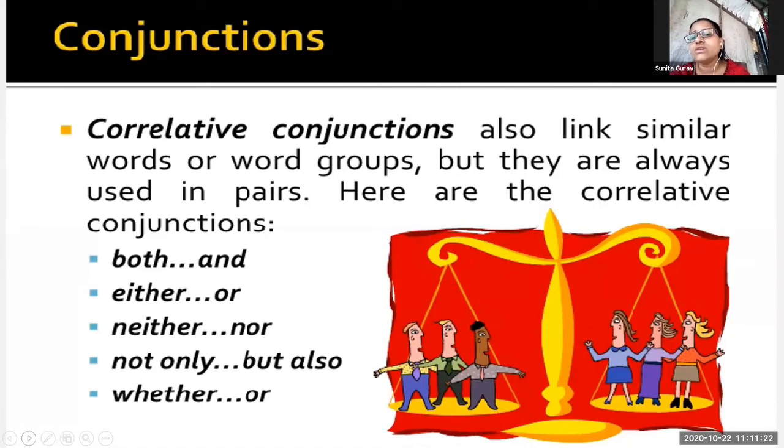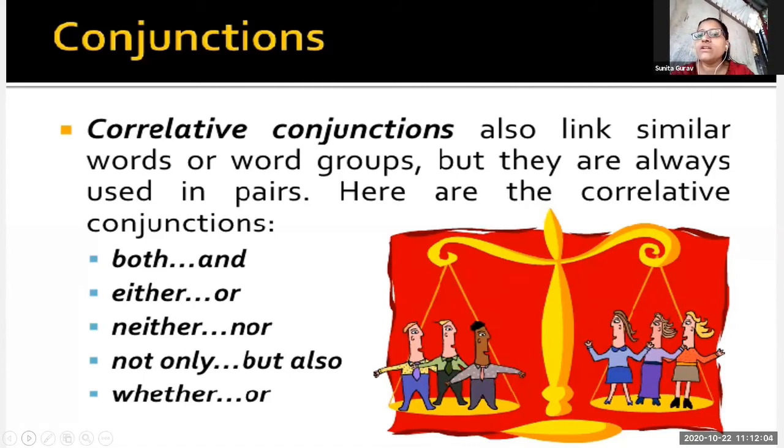Now the third one, neither nor. Neither you are a good speaker nor a good listener. Now neither and nor, these two words are joined together. They are always used together, children. They are not used single anytime. You cannot use only neither in a sentence, or you cannot use nor in a sentence directly. You will have to use both the words together.